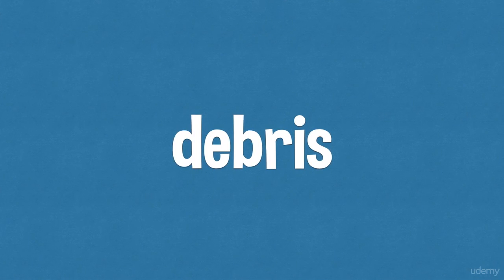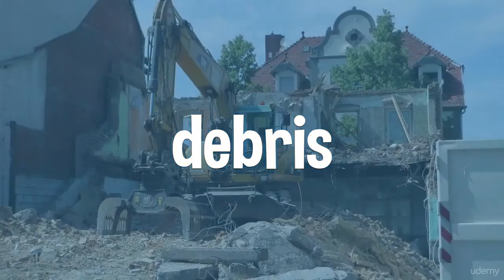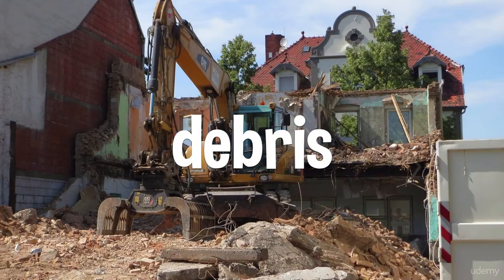The next word is debris. Debris. Debris is pieces from something that's been destroyed, or pieces of rubbish or unwanted material that has usually spread around over an area. So here you have a building being demolished, being destroyed. There's lots of debris from the building spread around this site, bricks and wood.